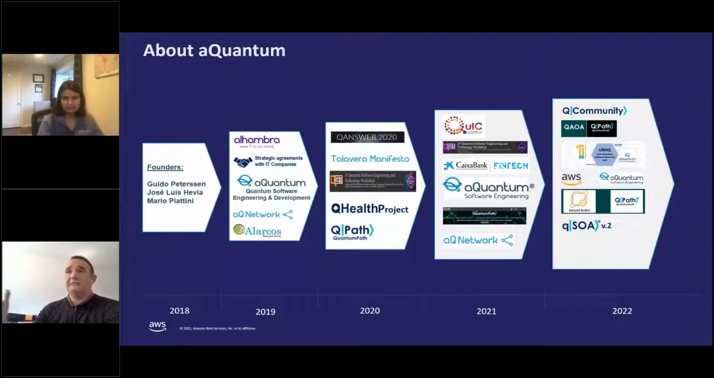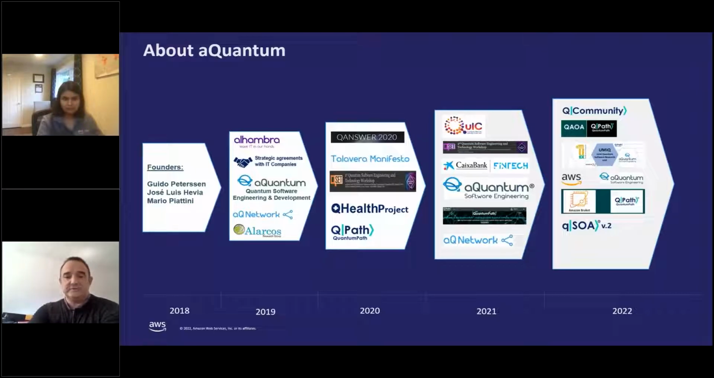Okay, first of all, let me present the company. At the end of 2018, Guido Petersen, myself, and Mario Piatini began to research the state of quantum technology and its potential for adoption in real IT. In 2019, A-Quantum was founded as a result of the collaboration between Alarcos and Alhambra IT, converging knowledge and know-how in the classic IT world for more than 30 years of experience.